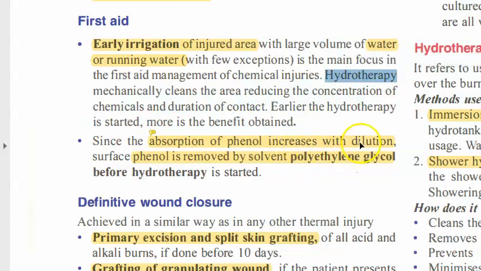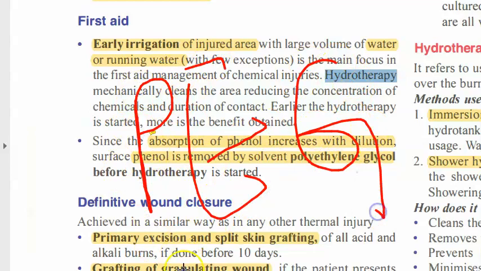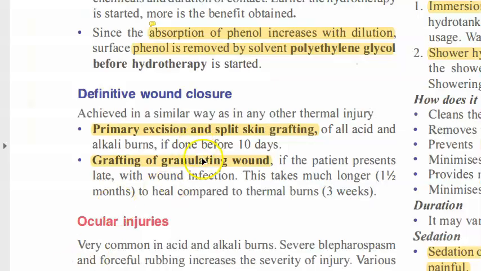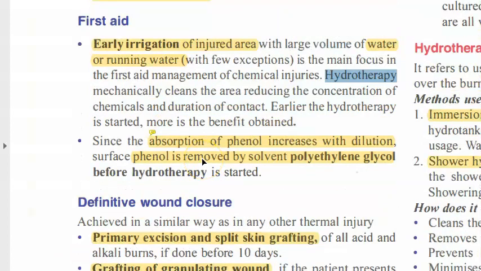Absorption of phenol increases with dilution. So remember, you should not put water if there is a phenol burn. How will you remove phenol then? You will remove it with the solvent polyethylene glycol. What will you use against phenol? Polyethylene glycol, a PEG of something you have to give. So that was emergency care, first aid.